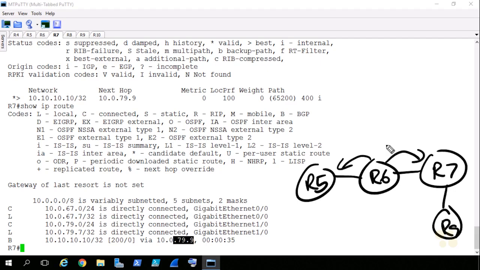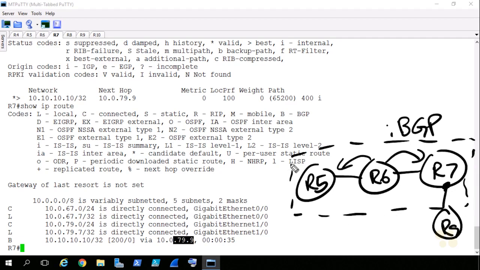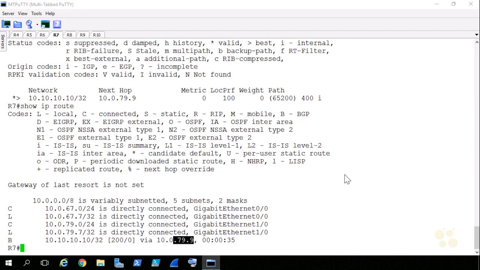But the issue here is this, again, is iBGP, and we're not changing the next hop address. The next hop address is 10.0.79.9, which R7 does have a connected interface on. However, here's another thing to think about, is that these are all in the same autonomous system, 65100. And it is pretty likely that all of these devices would be running an interior gateway protocol like OSPF or EIGRP. So to solve another next hop problem that you may run into, we could configure OSPF between R5, R6, and R7. Let's do that.